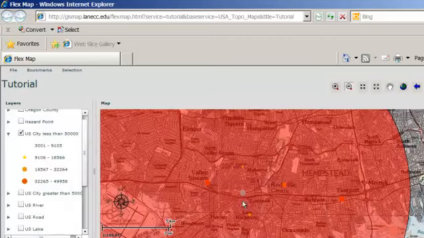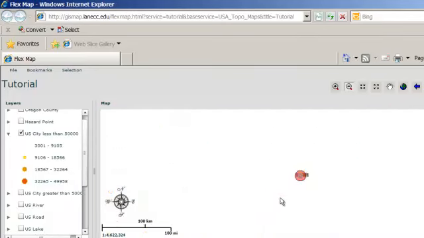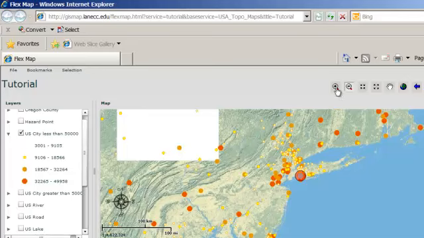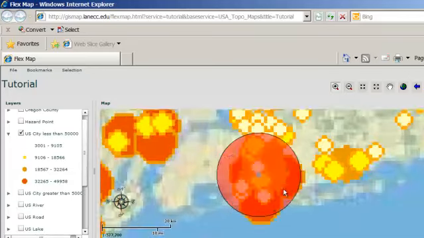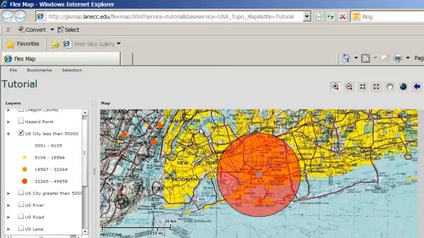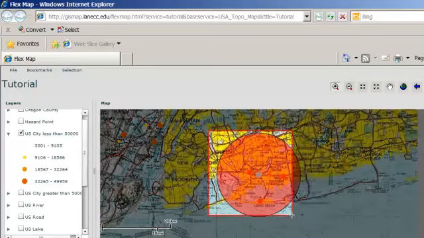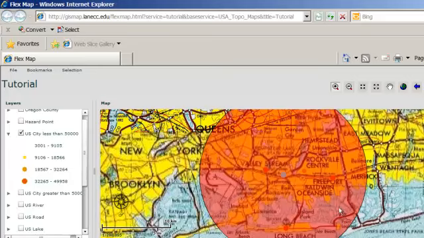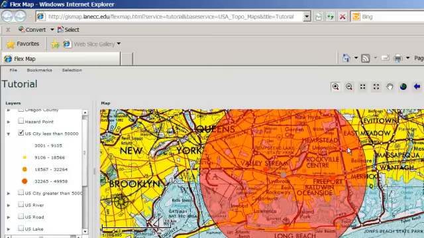And I see that, let me zoom out a little bit. So that's a big arrow, zoom back in. There you go. So this is a 10-mile radius, and you can see that there are quite a few cities that are in that 10-mile buffer around the city that we had interest in.